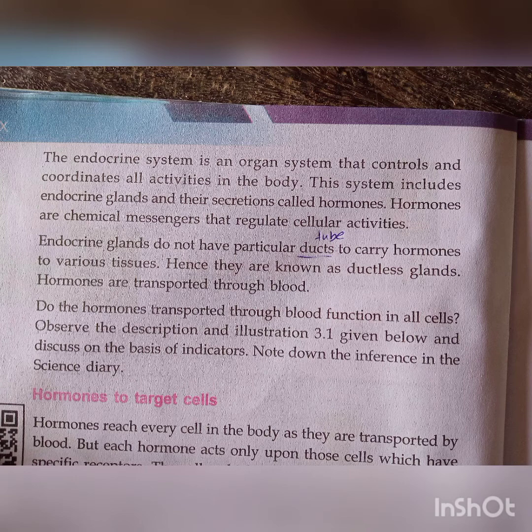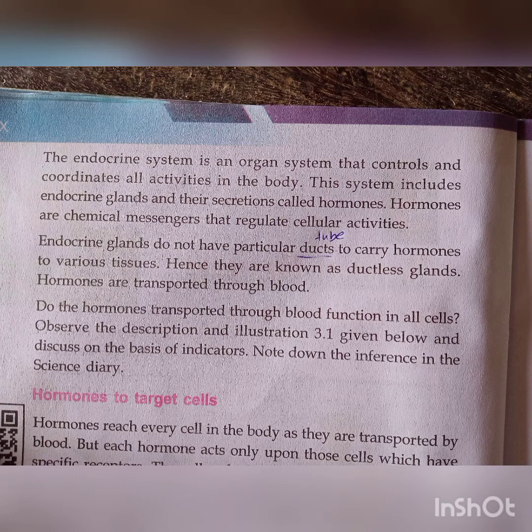To control and coordinate our body, the hormone is required; by the help of that hormone, all activity will take place. Different hormones are there, and each hormone has a different function. Each hormone, that is what I am going to teach you now.